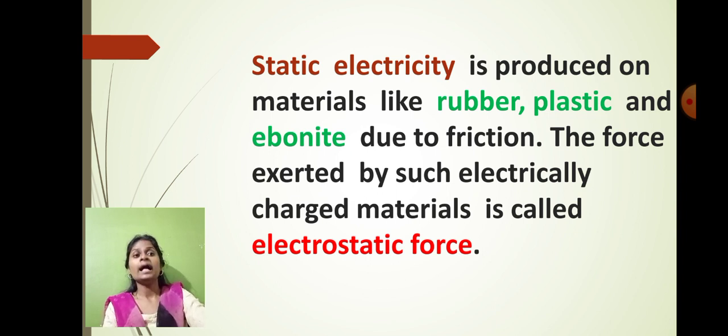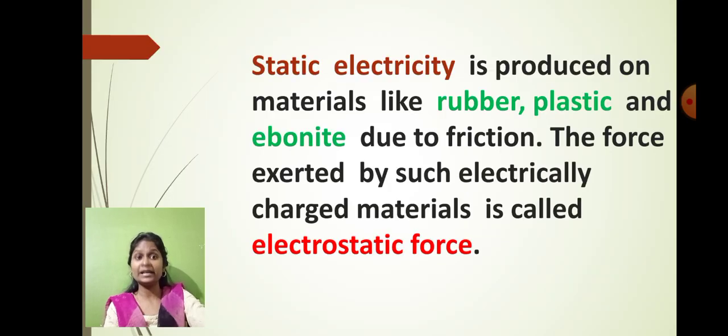And the last type of force which we have learnt here is the combined force. Combined force means all the types of forces are put together to perform a particular activity. So that is called what? Combined force. I hope, students, you have now understood lesson number 10, the force and the types of forces. So here we have completed the chapter.